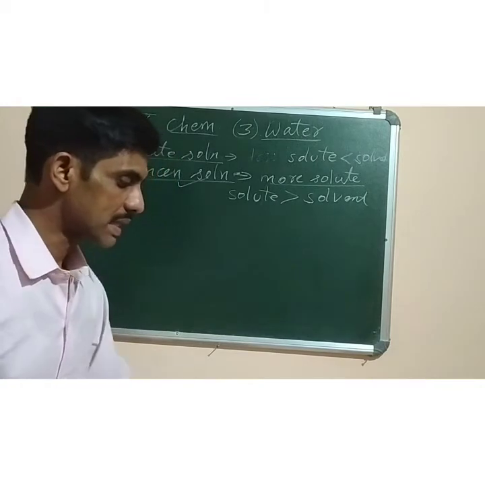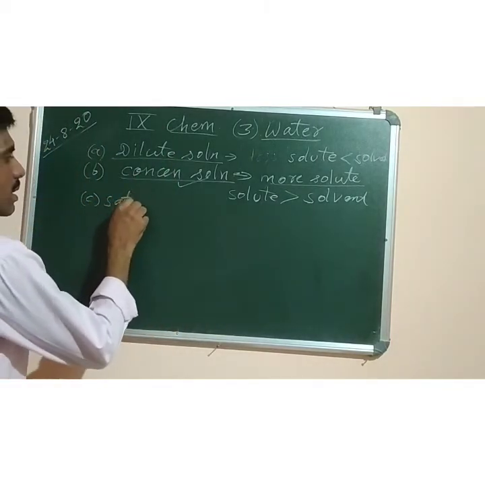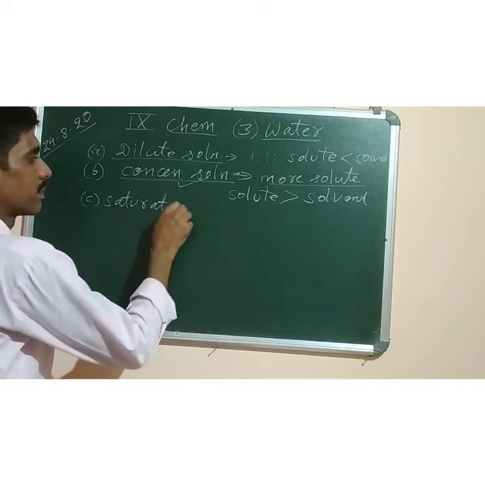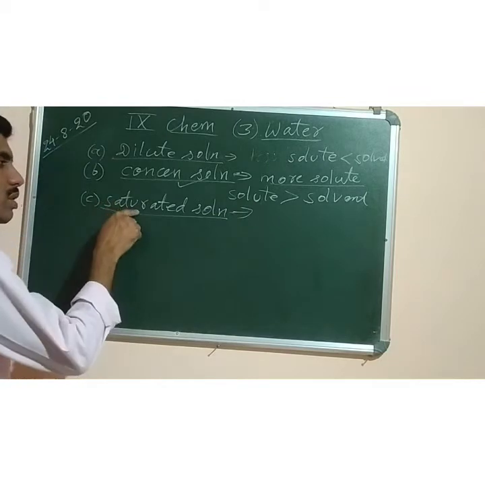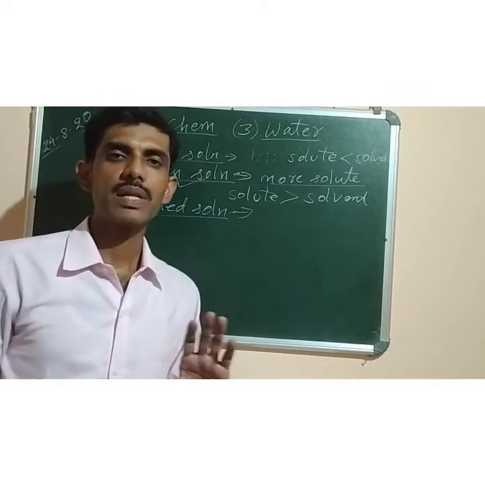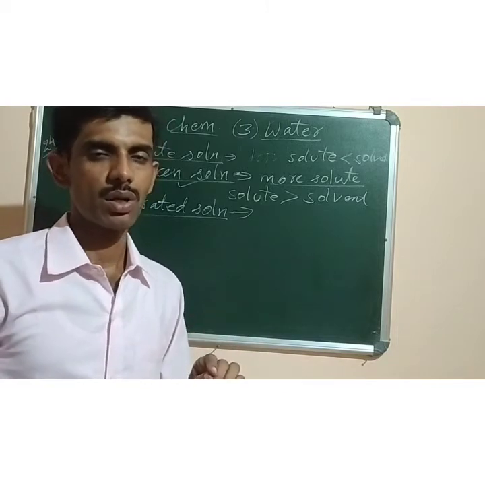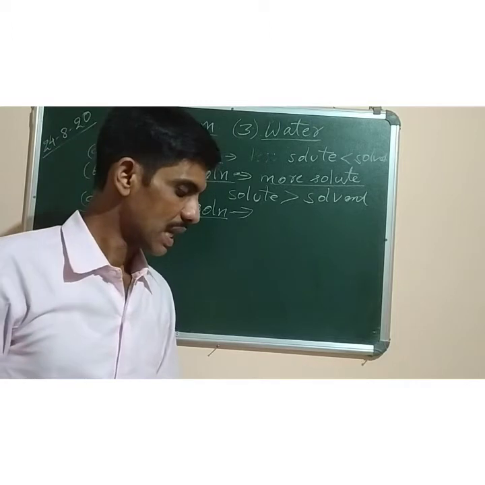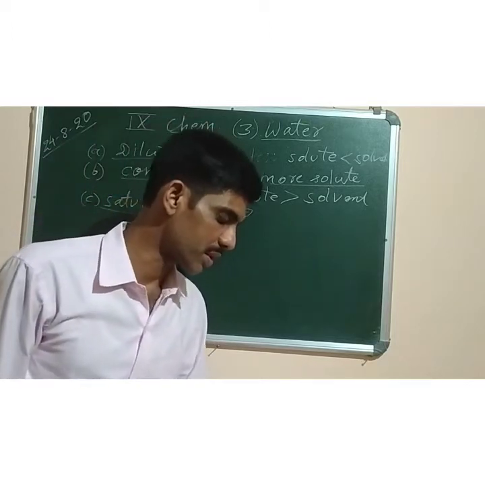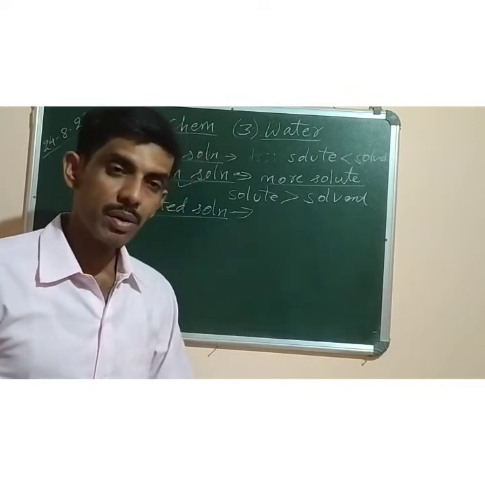Then third one is saturated solution, number C. Saturated solution means if any solution is saturated, we say, means now no more solid can be dissolved in it. Such a solution that cannot dissolve any more solute in it is called saturated solution, if no more solid can be dissolved at a particular temperature.